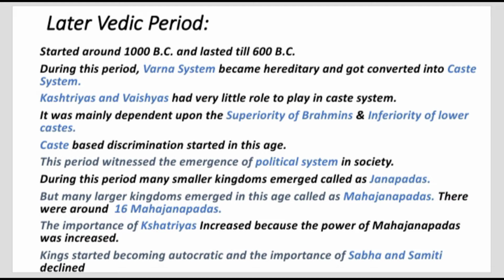This period started around 1000 BC and lasted till 600 BC. It witnessed a number of changes which had a lasting impact on Indian society. During this period, the Varna system became hereditary and got converted into the caste system. As I already mentioned, there emerged four distinct castes: Brahmanas, Kshatriyas, Vaishyas and Shudras. Now, Kshatriyas and Vaishyas had very little role to play in the caste system. It was mainly dependent upon the superiority of Brahmanas and the inferiority of lower castes. Brahmanas had many privileges, but Shudras faced many disabilities, and caste-based discrimination started in this age.